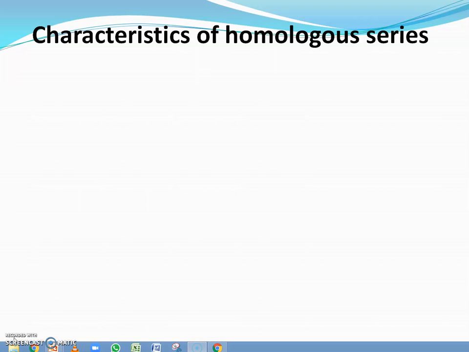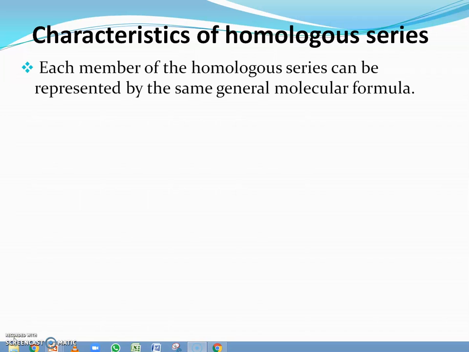Characteristics of homologous series. In this section, we are going to learn about the characteristics of the homologous series. Each member of the homologous series can be represented by the same general molecular formula.